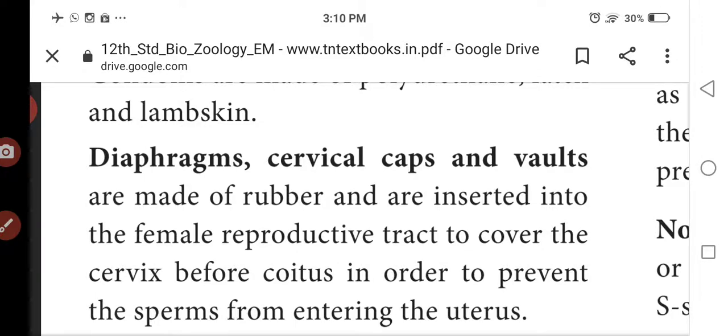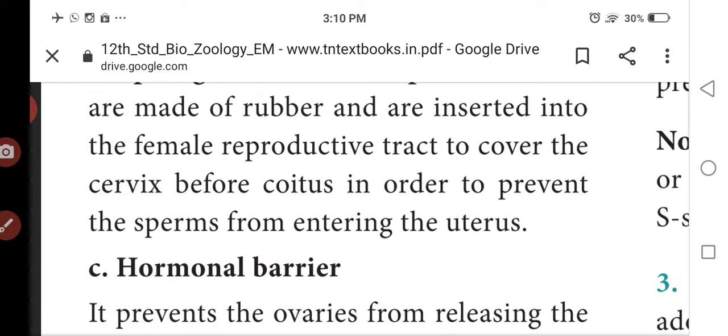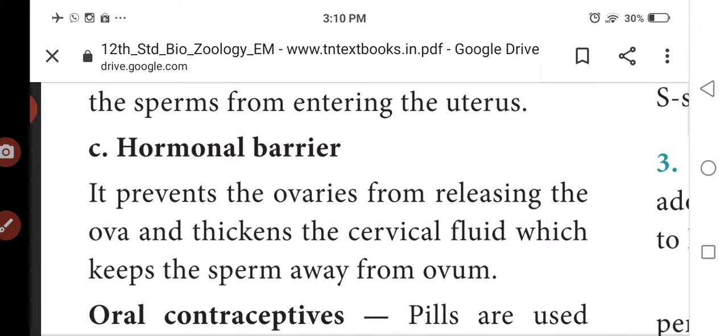The next one is the diaphragm, cervical caps, and vaults. They are made of rubber. They are inserted into the female reproductive tract and cover the cervix. At the time of coitus, they prevent the sperm's entry into the uterus.